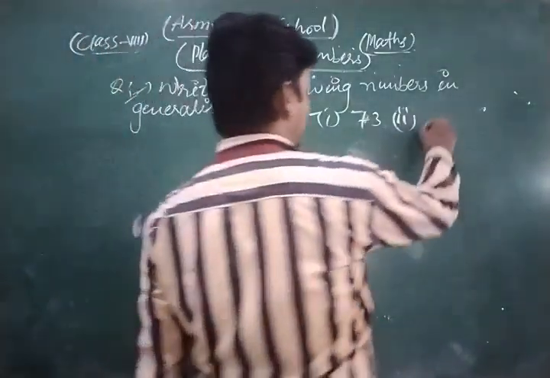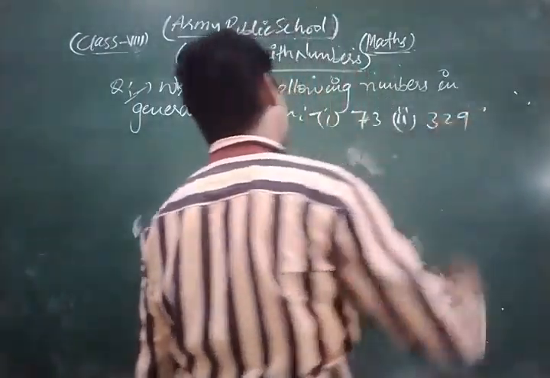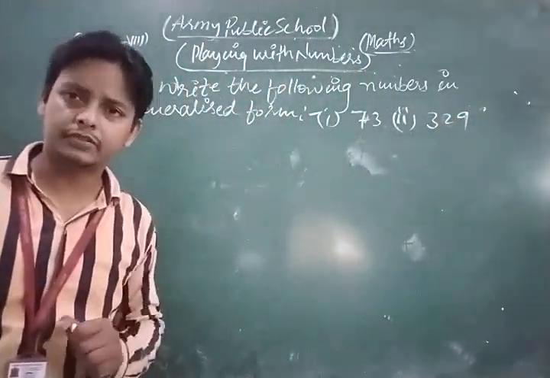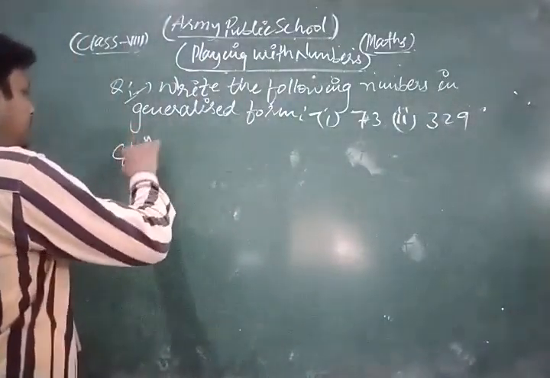Second one, 329. Look, this is the question here. We just write the following numbers in generalized form. So what is the process? Let's see. Just I discuss about that concept.